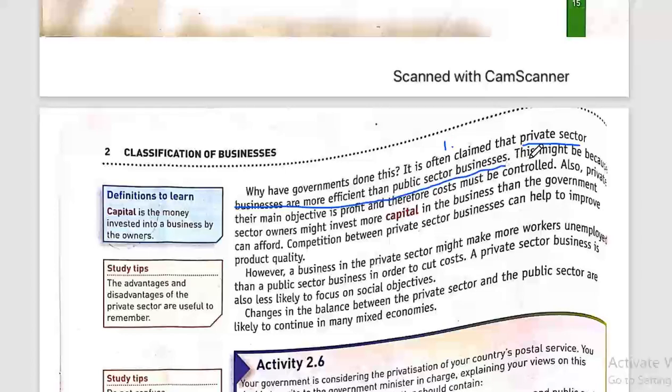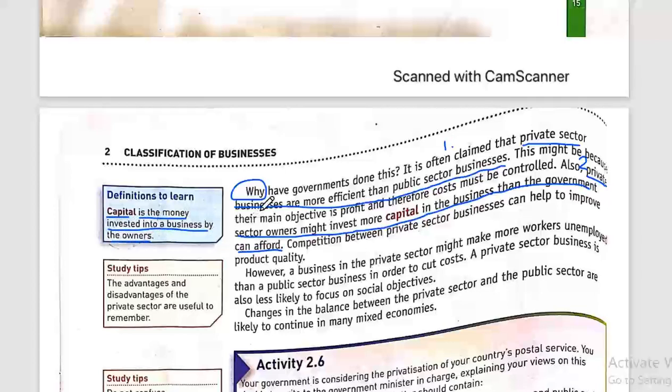And this might be because their main objective is profit and therefore costs must be controlled. Also, the second reason is that private sector owners might invest more capital in the business than the government can afford. And let's see what capital means. Capital is the money invested into a business by the owner.